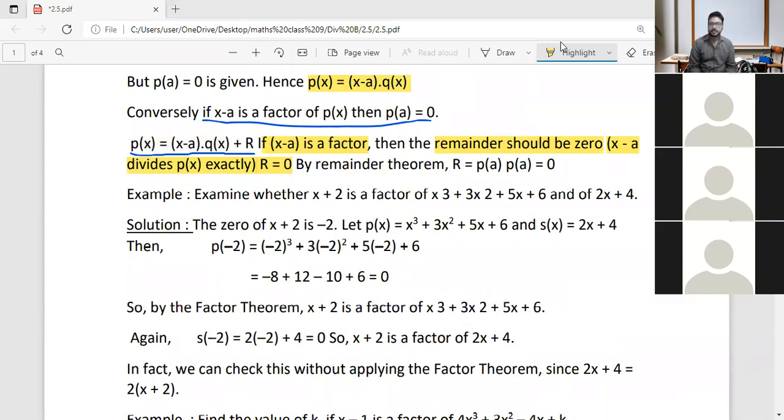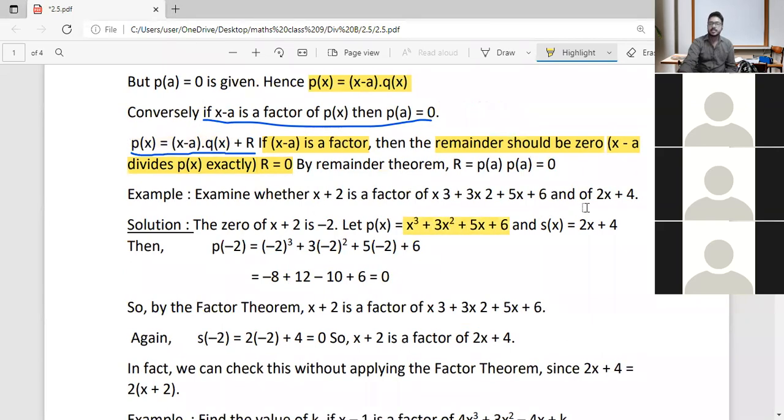We are asked a question. Examine whether x plus 2 is a factor of x cube plus 3x squared plus 5x plus 6 and of 2x plus 4. You are asked whether x plus 2 is a factor of this polynomial, and our next polynomial is 2x plus 4.